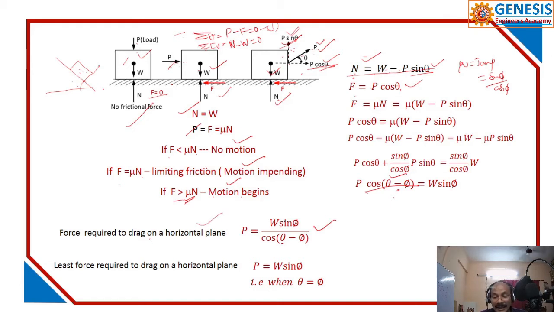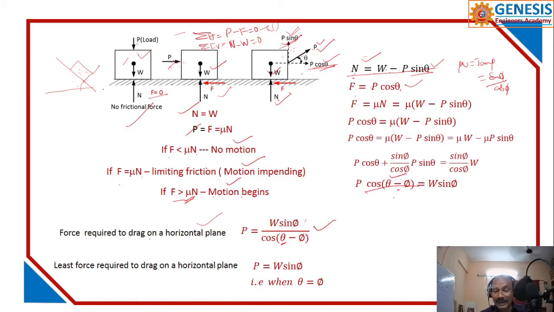Here, this is the angle the load makes with the horizontal. This is what I have derived, and persons preparing for SSC JE have to have this derivation knowledge also.